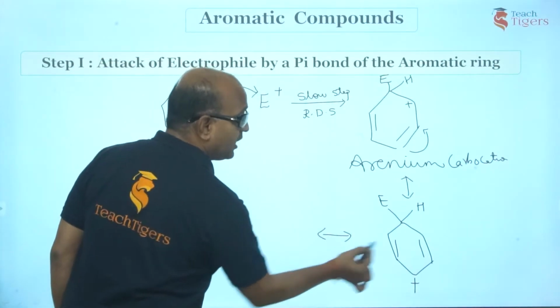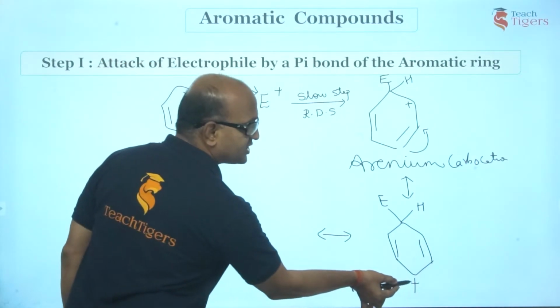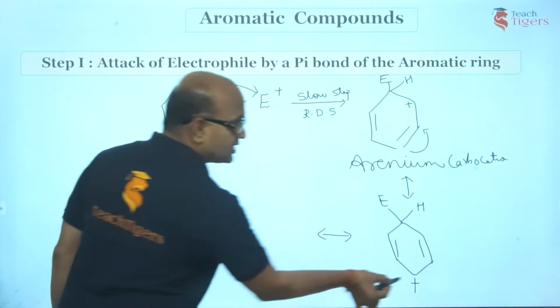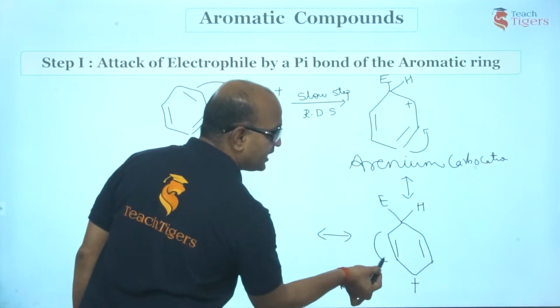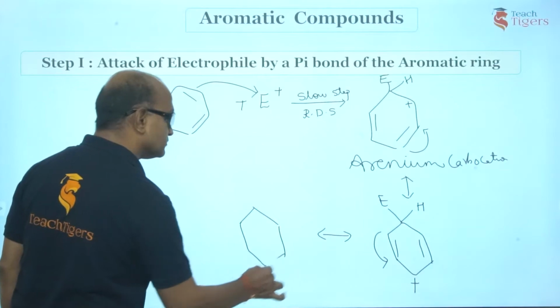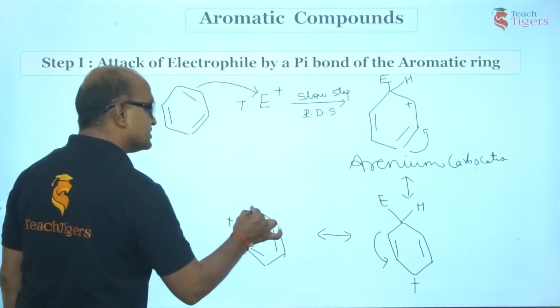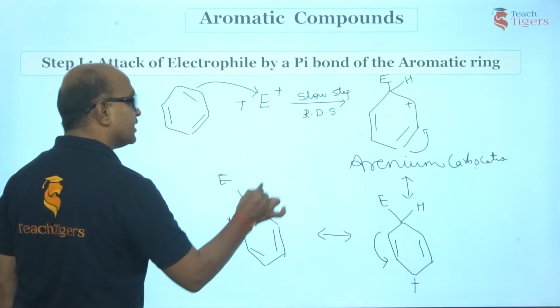Can you see here pi electron, single bond, positive charge? Yes or no? Now by induction there is a resonance, a conjugate system is there. Since we have positive here, it should be negative. Now see what happens. There is a positive charge here, this and this. This is E, this is H we already have.